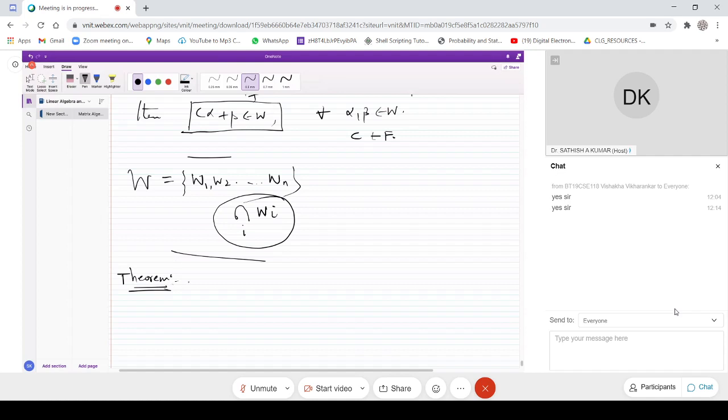Let V be a vector space over F. That is always true. We'll take V as a vector space.